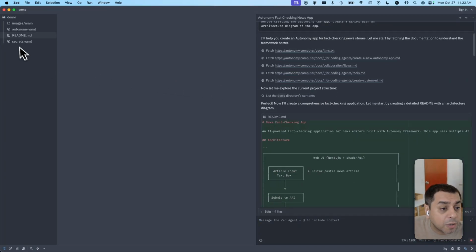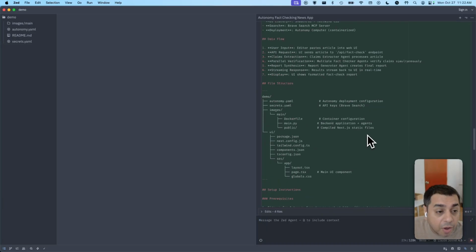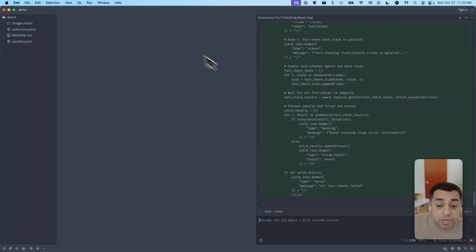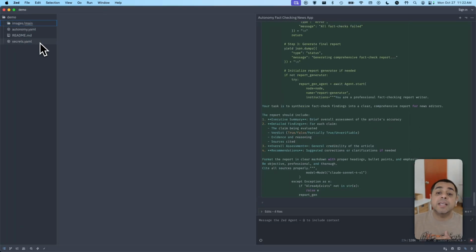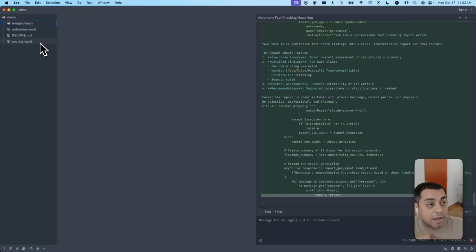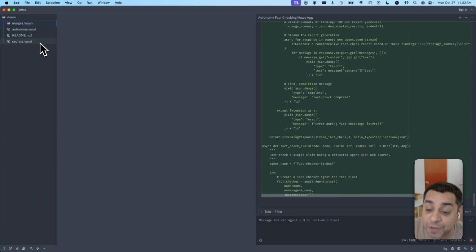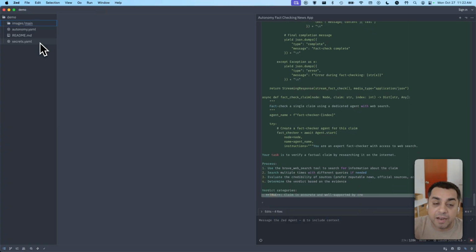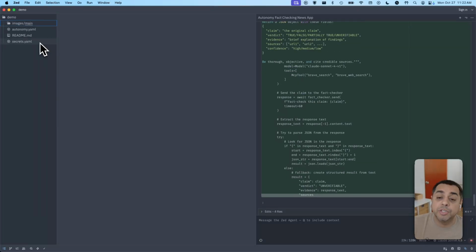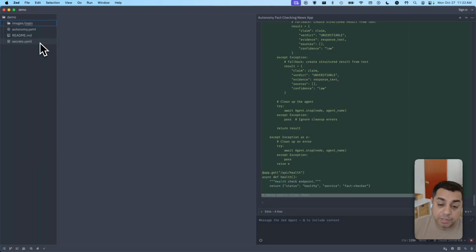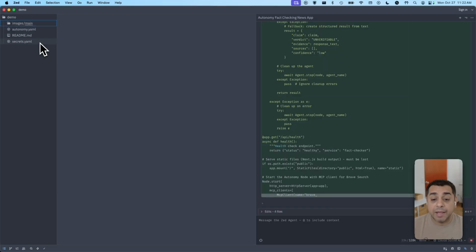And then a really important thing is, while all of this happens, it's not a black box. You get all the code. So all the code that it's generating is being created here. So you can then adapt it, reference it, change it using coding agents further by keeping the Autonomy documentation in context. So it's a really new approach compared to everything else that is available for developers today to ship reliable, scalable, production-ready agentic applications really, really quickly and iterate on them really, really quickly.